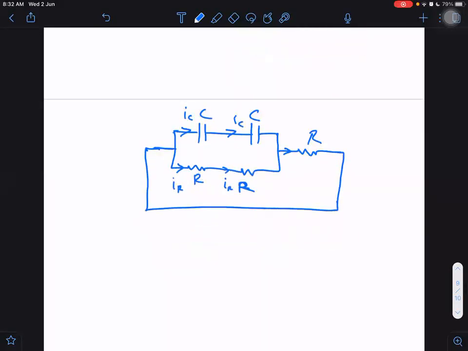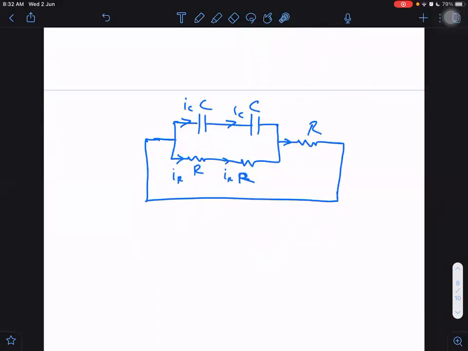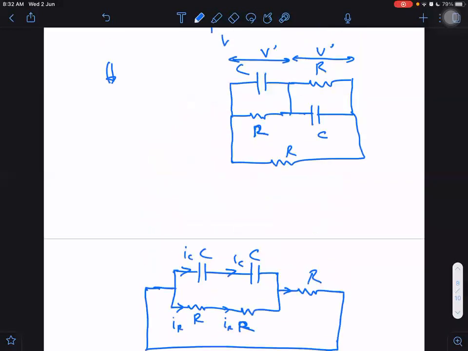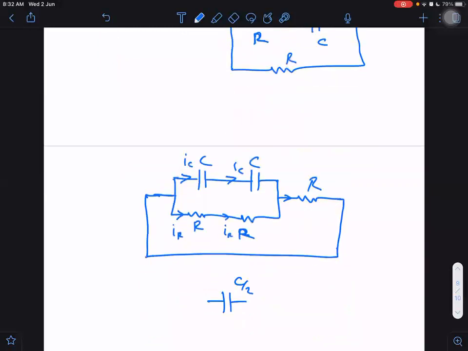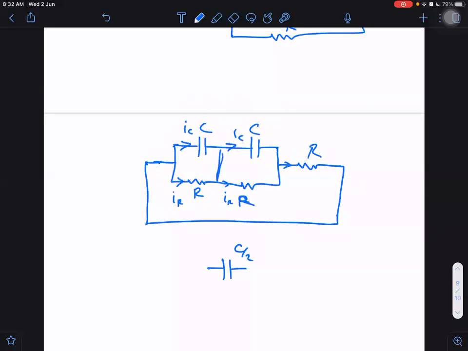Now, can we solve these further to get the time constant? Yes. C and C in parallel. C and C in series. What will it be? C by 2. C by 2. Why did I remove the middle one? You understand why I removed the middle wire? Because the potential difference here and the potential difference here remains the same at any instant of time. So this can be removed. That is the reason why I am able to remove it. Okay. I can remove this one.